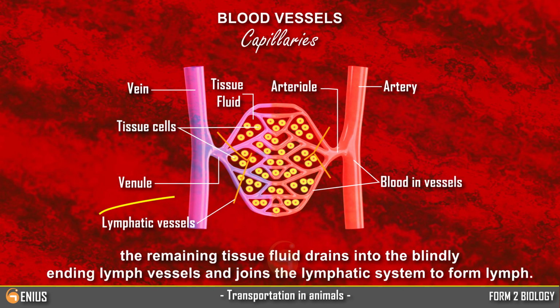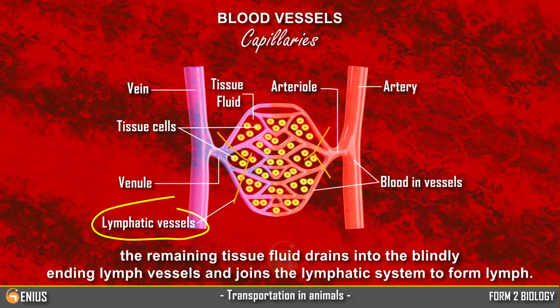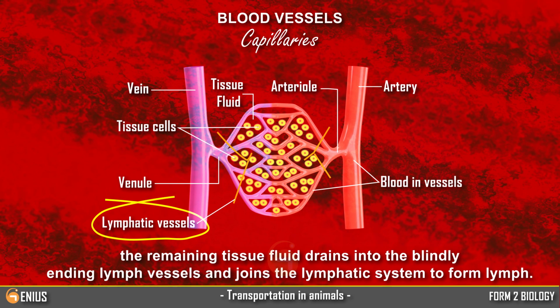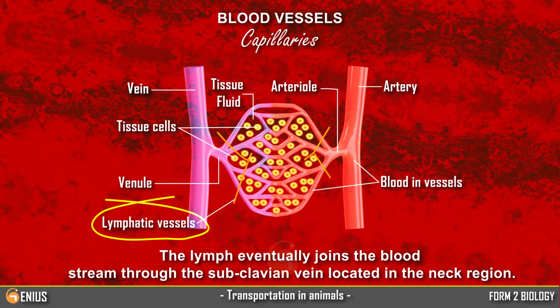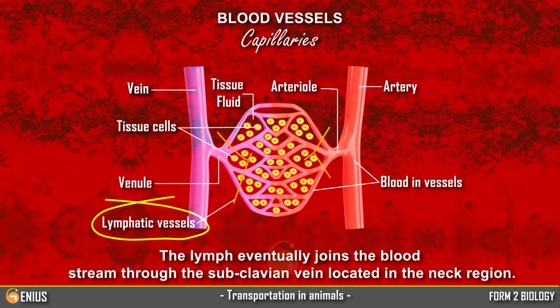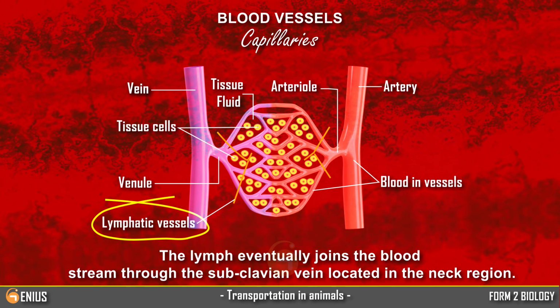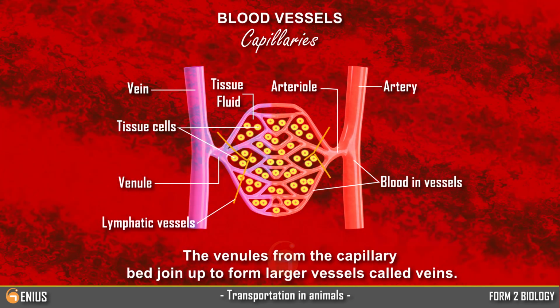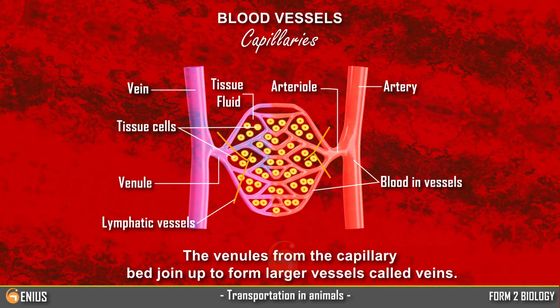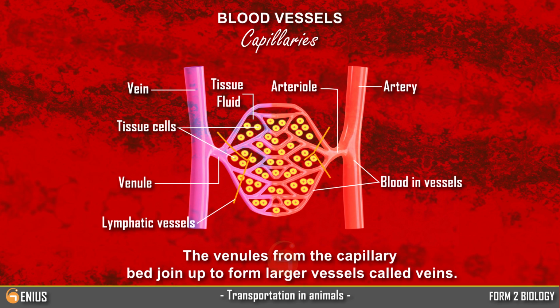The remaining tissue fluid drains into the blindly ending lymph vessels and joins the lymphatic system to form lymph. The lymph eventually joins the bloodstream through the subclavian vein located in the neck region. The venules from the capillary bed join up to form larger vessels called veins.